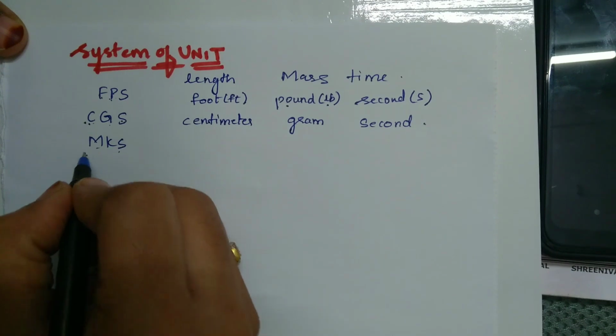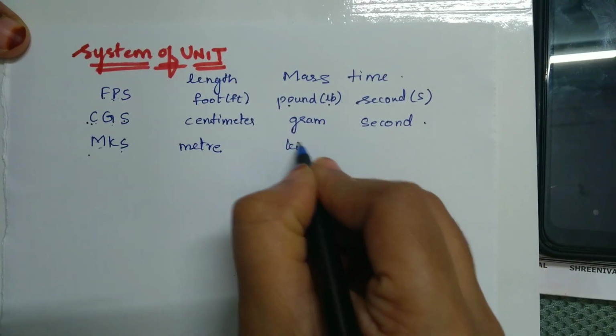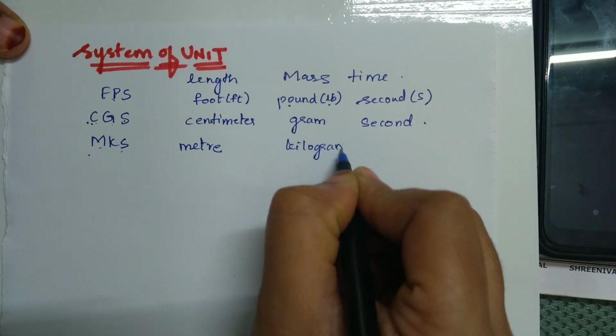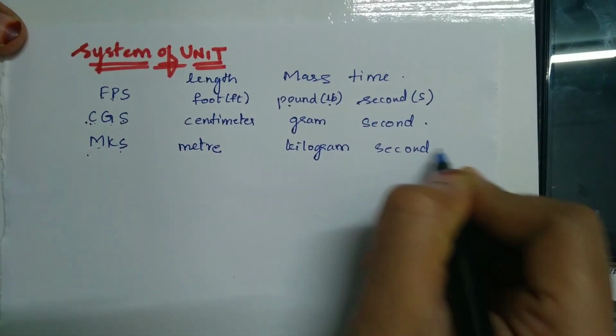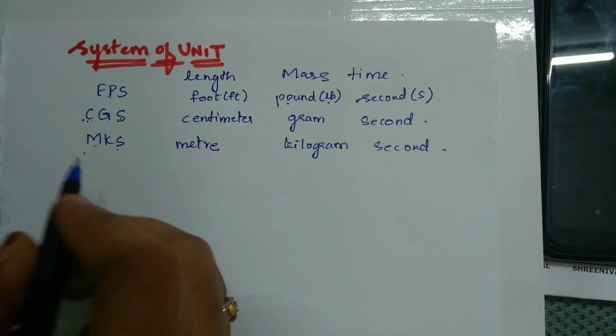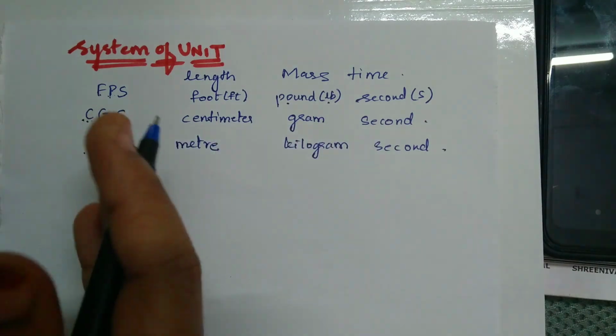In MKS system, M stands for meter, K stands for kilogram, and S stands for second. Hope you have understood the three systems of units: CGS, FPS and MKS.